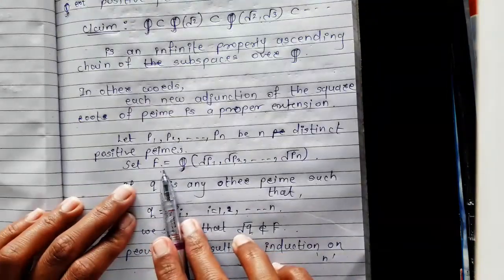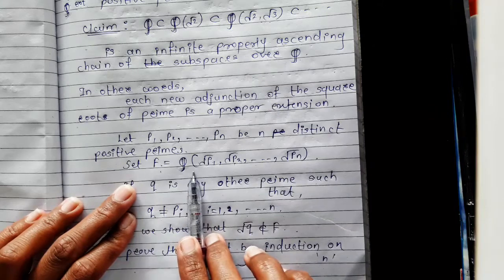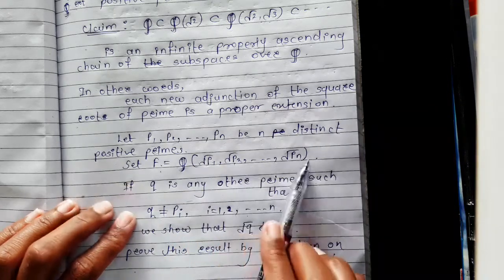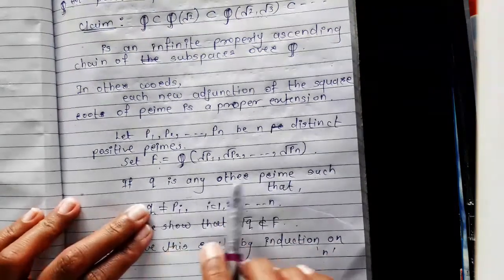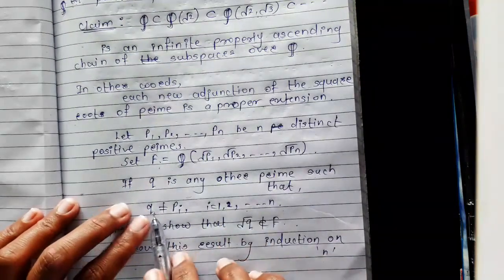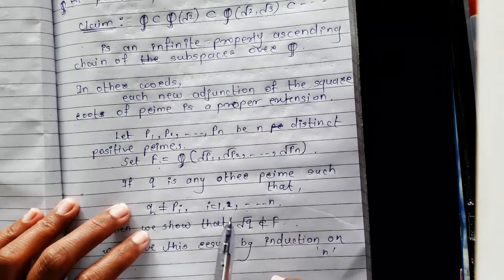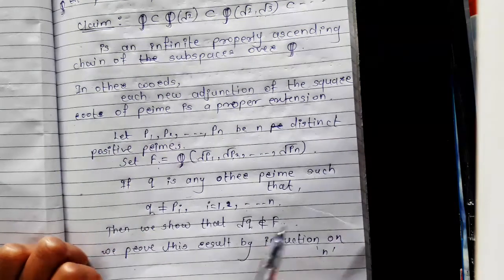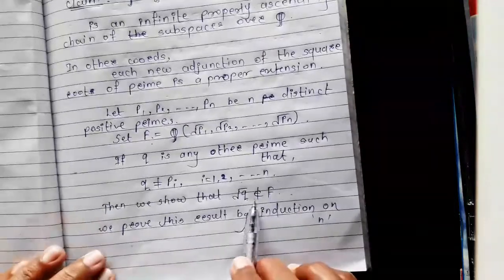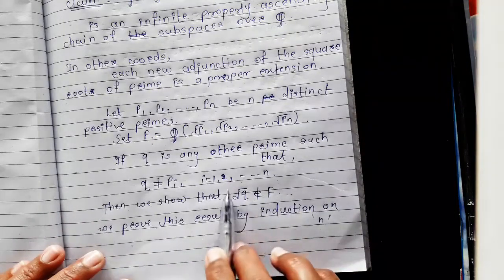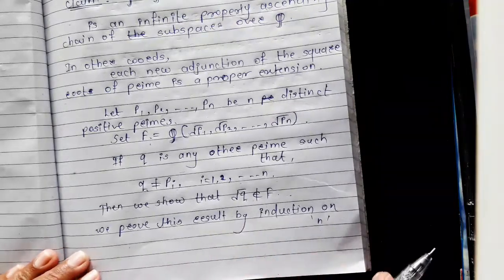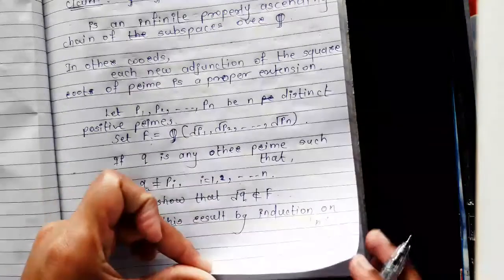And then we set the field F equal to the smallest subfield of reals containing the rationals, root of p1, root of p2 up to root of pn. If q is any other prime such that q is distinct from p1, p2 up to pn, that is, q is not equal to pi for i running from 1 to n, then we show that root q does not belong to F. We will prove this result by induction on n.